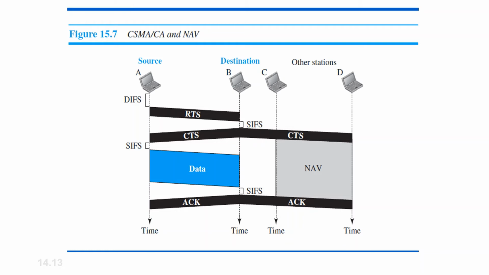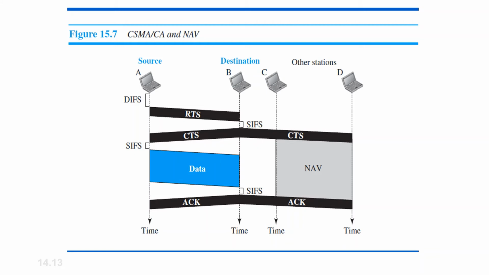Okay. So before sending, what is going to happen? The sender sends a short RTS request. So there will be an RTS request sent across. The receiver will reply with a short CTS, that is clear to send. When the CTS is received, the entire bandwidth is reserved for the data transfer, and once the data transfer is completed, the destination or the receiver will send an acknowledgement. So this is nothing but the RTS CTS concept.